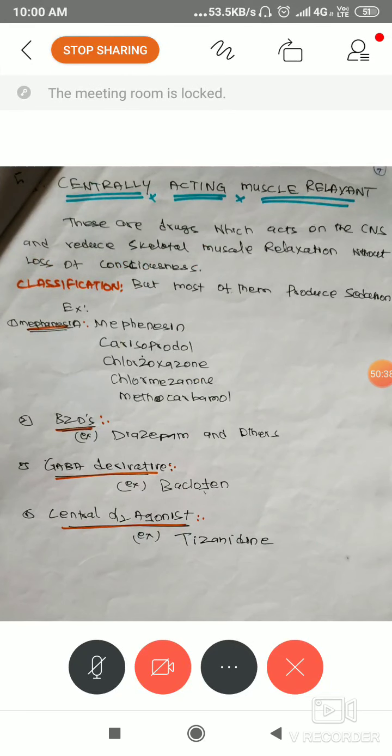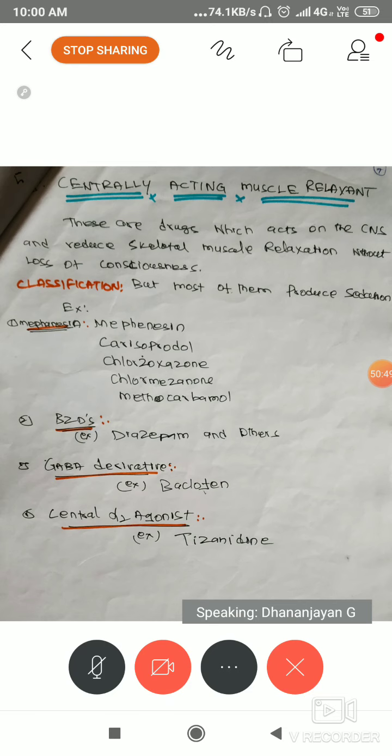Next one, centrally acting muscle relaxants. Here I left out everything except the classification. If it is a separate question, especially in allied science, you write the definition, the classification, and explain any one drug. Start by explaining diazepam, because you have already studied diazepam under sedative hypnotics and it is a very good muscle relaxant. The only difference is that peripherally acting drugs act directly on the muscle cell, while this acts on the brain.